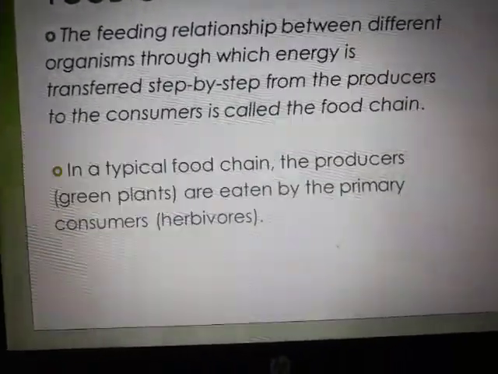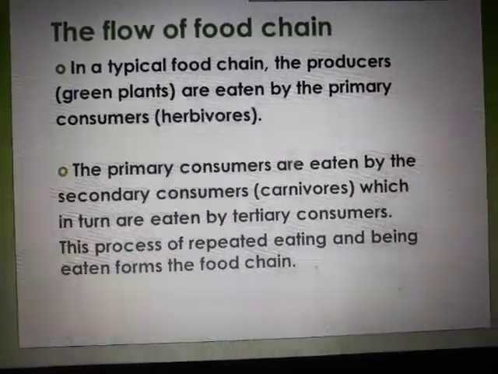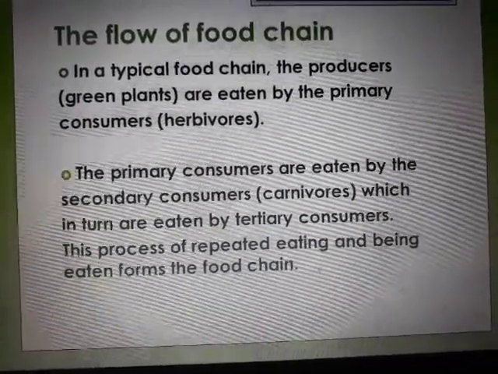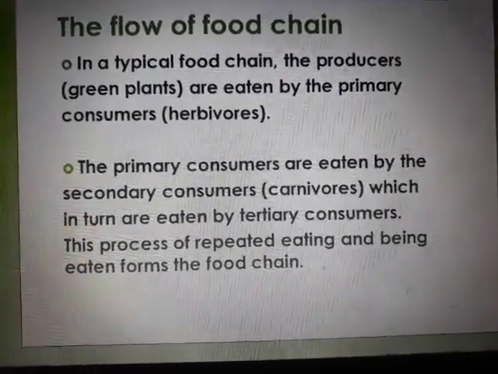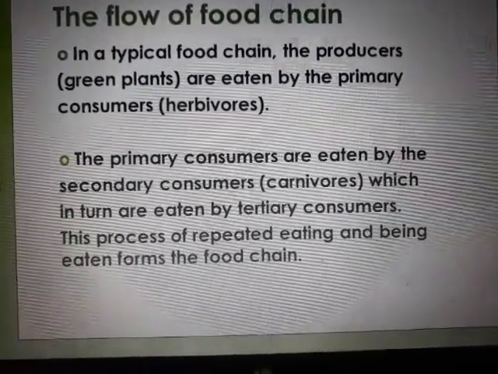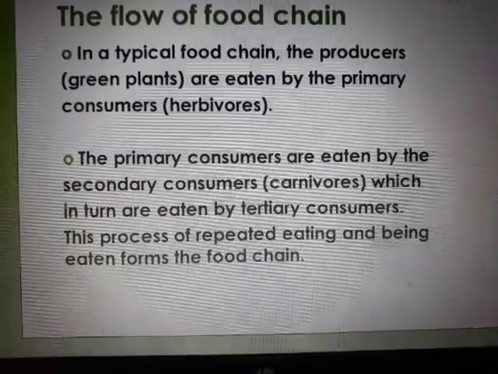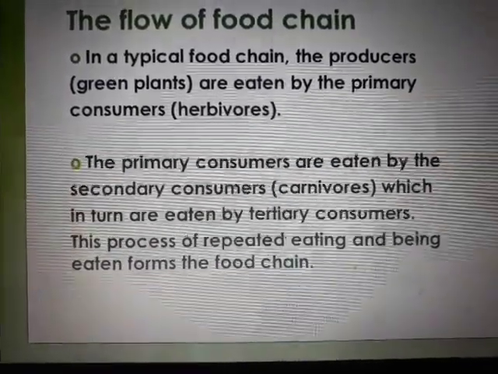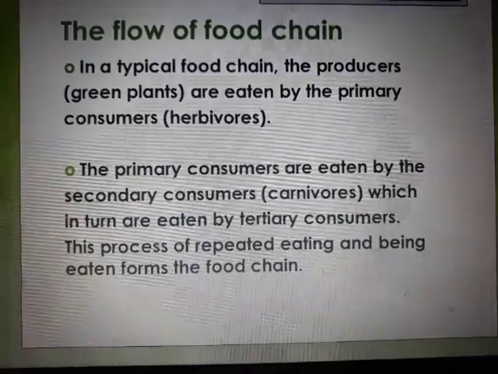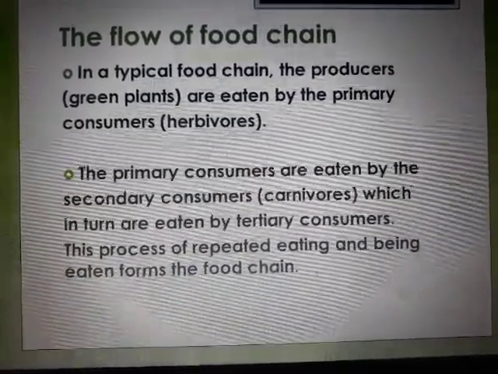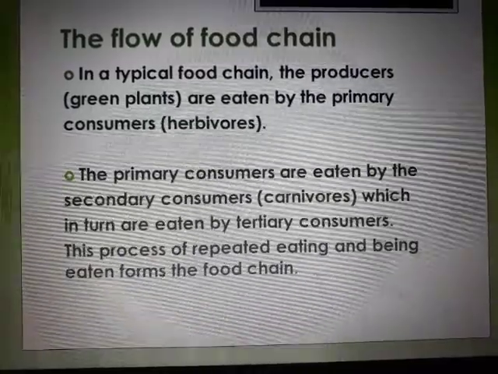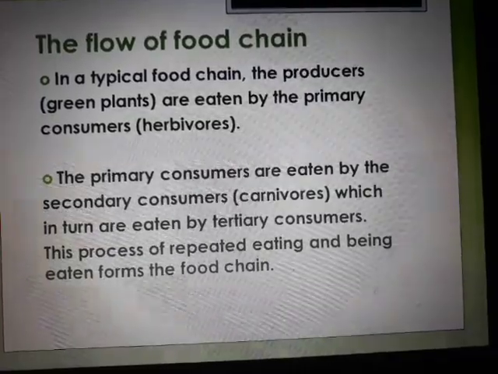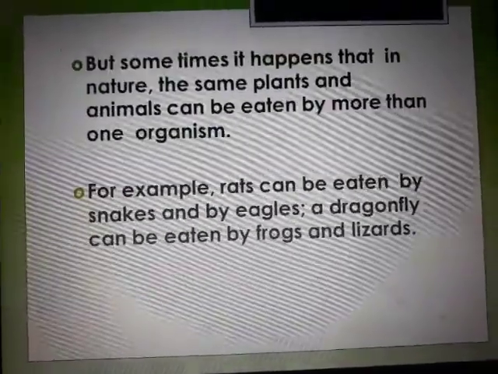So in a typical food chain, the producers are eaten up by the primary consumers. The food chain is always going to start with this, that producers, green plants being eaten up by the consumers. So then what happens is primary consumers are eaten by the secondary consumers, which in turn are eaten by the tertiary consumers. So this goes on till the tertiary consumers. This process of repeated eating and being eaten up forms the food chain. So one organism being eaten up by the other organism, that organism again being eaten up by the other organism, is going to form a chain like structure. And since it is just about energy transfer, it is called as food chain.